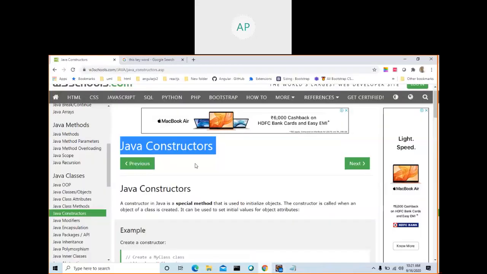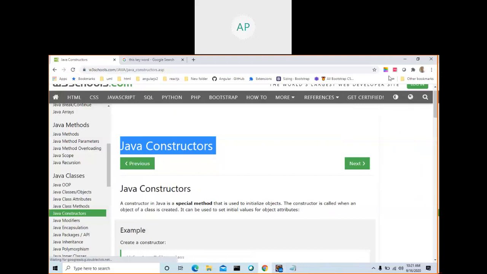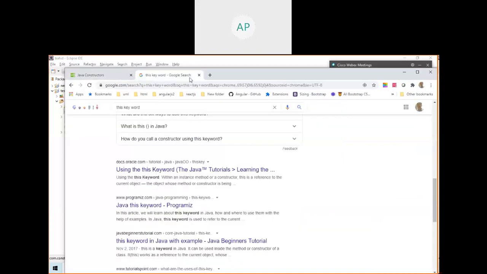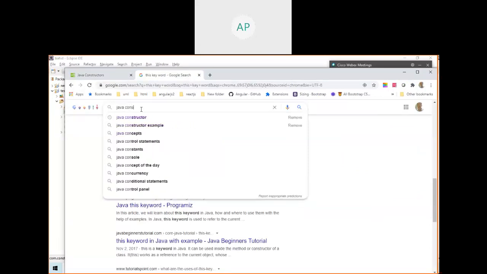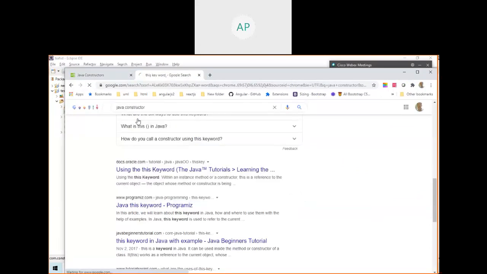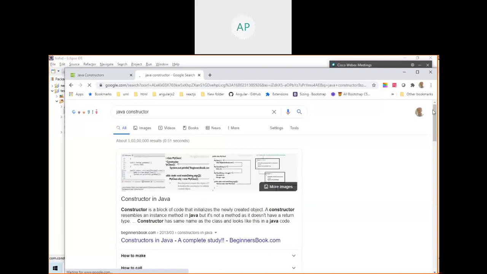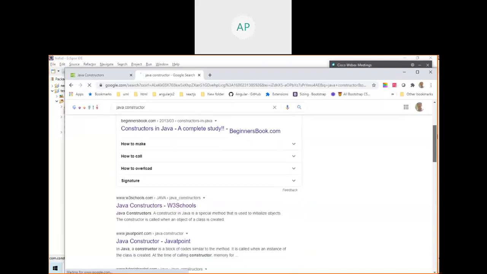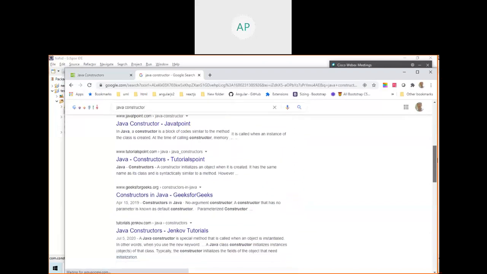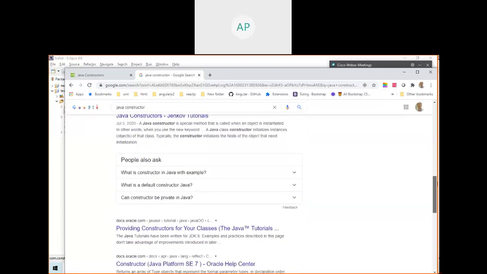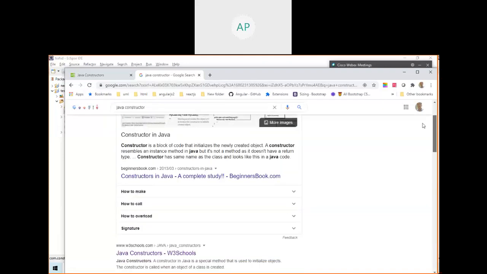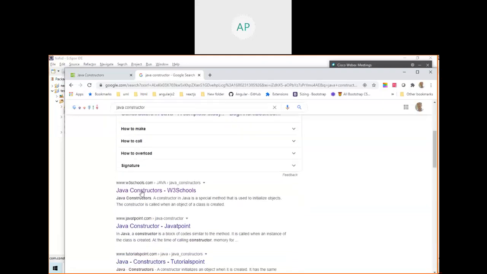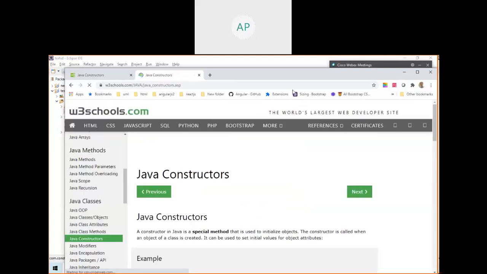Today we are going to discuss a concept called constructors. Let's go to Google and type Java constructor. You will see a lot of examples and websites like W3Schools, JavaTpoint, Tutorialspoint, and GeeksforGeeks. There are a lot of sites, even the Oracle site, and you can use anything. Let's go to W3Schools and see what a constructor is.